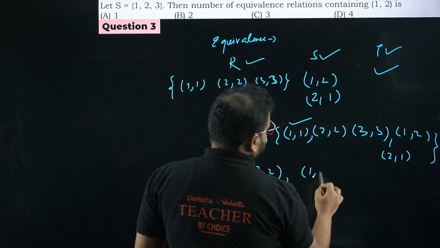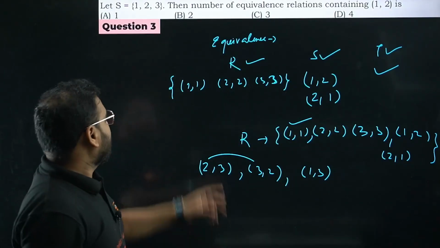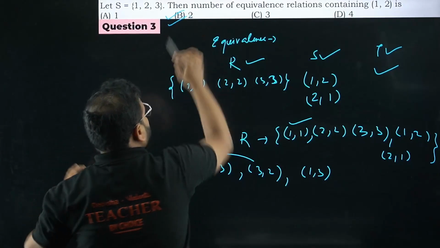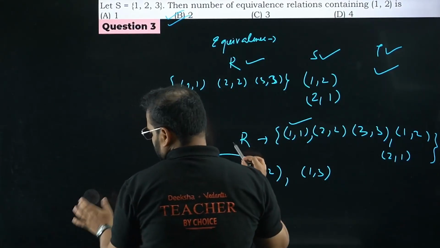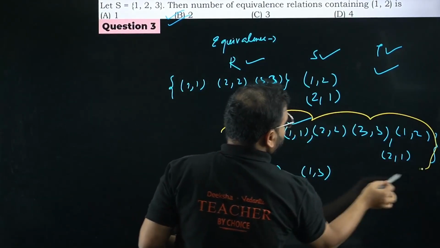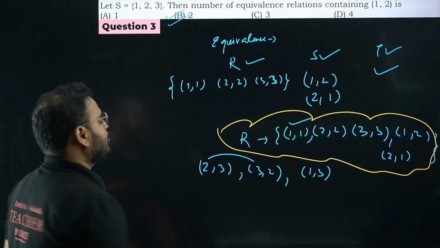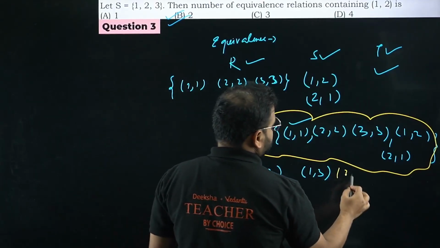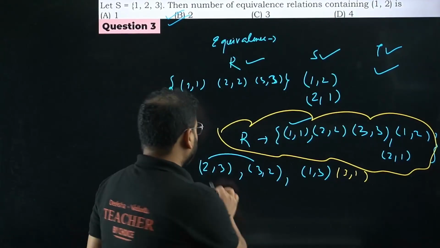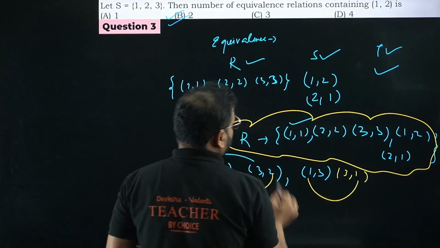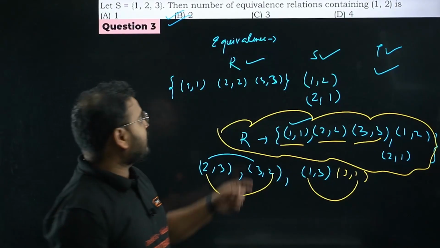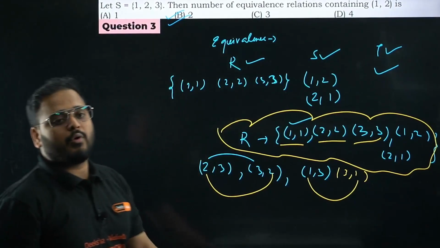Okay, so I can have a relation in which 1 2 is present. How many are there, bacha? 2 actually. One is this relation, one is this relation, please check. The other will be with these elements 2 3, 3 2, 1 3, 3 1, and we'll be having 1 1 as well. Over here you'll have 2 2 for the transitive, here you'll have 1 1 as well. Please check. Done. So the number of relations will be 2. Have a look. Question number 3 is done.